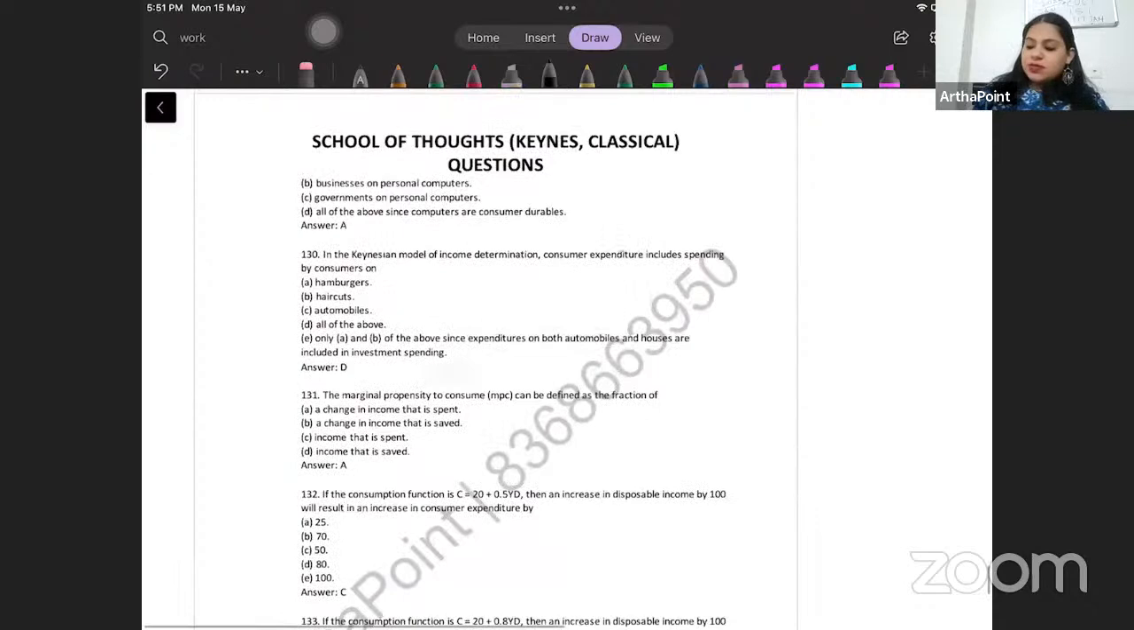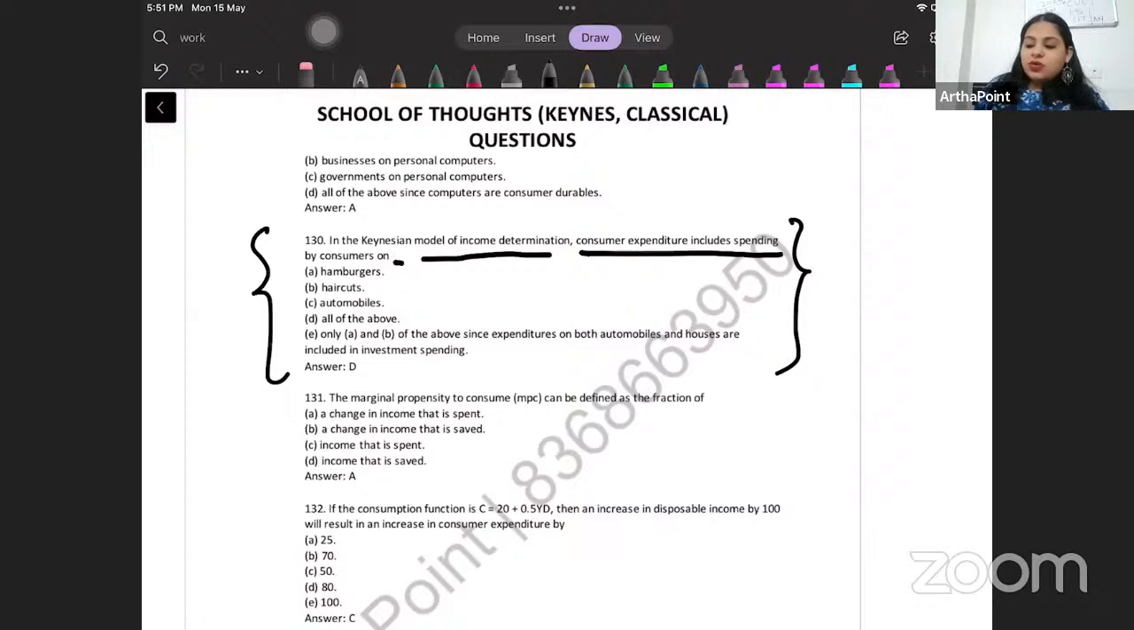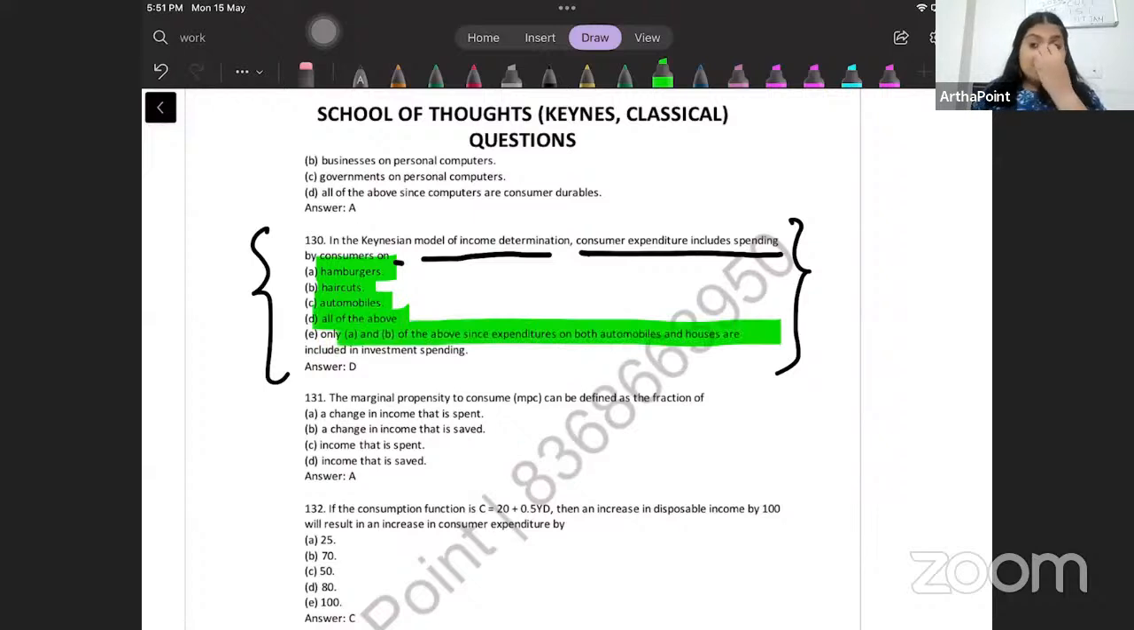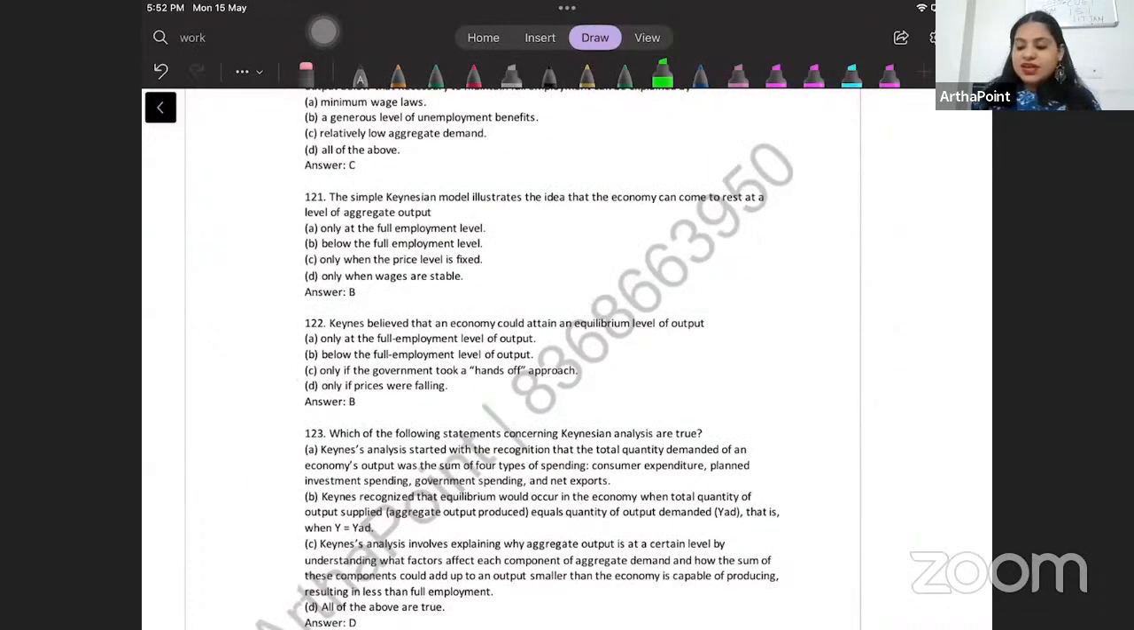For example, a question like this, beta. Have a look here. In Keynes' model of income determination, consumer expenditure includes spending by consumer on. Now this is a very weird question. Hamburger, haircut, automobile, all of the above, or only A and B, since these expenditures are autonomous. So questions like this can come in exam. Okay? So in this case, you have to understand what should be the right answer to this question. So if this is uploaded today, this entire question bank has to be practiced today. Only then it makes sense.